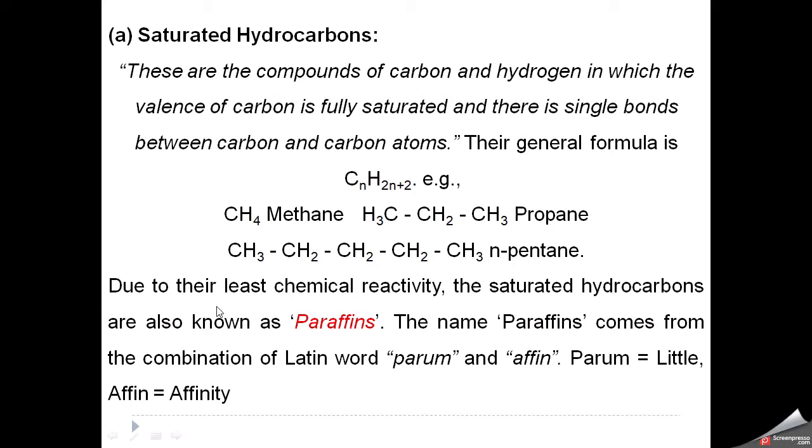Now, due to their least chemical reactivity. Why are these least chemically reactive? Because no unsaturation is present, no double or triple bond is present. So the saturated hydrocarbons are also known as paraffins. This is an old name, and the name paraffins comes from the combination of the Latin words parum and affinis, meaning little affinity. So these have little affinity towards reaction and are more stable as compared to other unsaturated compounds. These are called saturated compounds and named as alkanes. This is the complete homologous series and the nomenclature will be discussed later on.